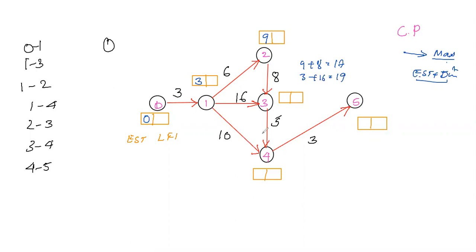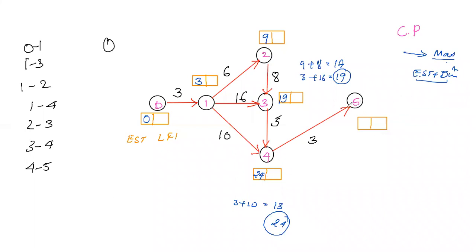So which one do we need to choose? Going forward, we consider the maximum. So 19 at node 3. And here again we have 2 heads. Here the duration is 10, and the EST of node 1 is 3, so 3 plus 10 gives 13. And one more, 19 plus 5, gives 24. We choose the maximum, so at this node you get 24.